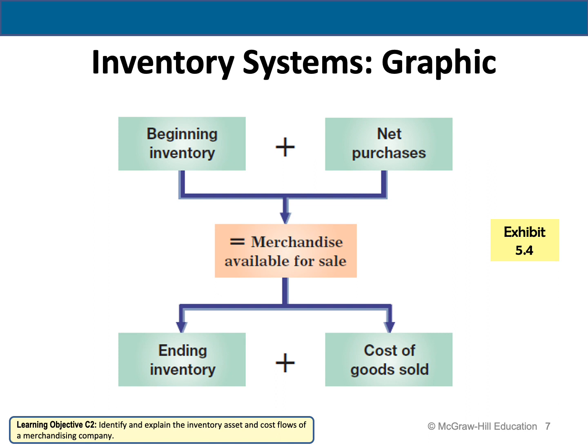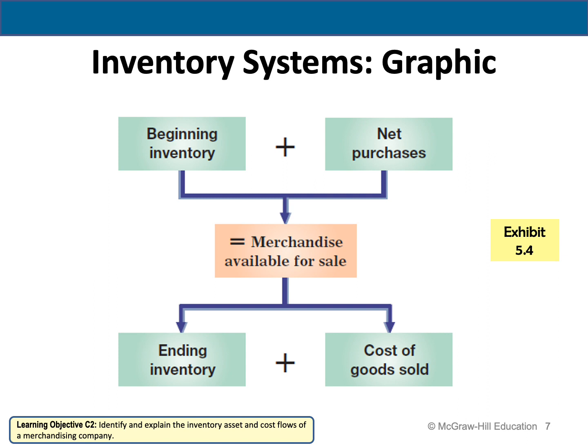The inventory systems. First of all, what do we mean by the inventory? We mean our stock of merchandise. And when I say merchandise, I mean the products. So Exhibit 5.4 shows that the company's merchandise available for sale consists of beginning inventory plus the net purchases, what we purchased during the year.